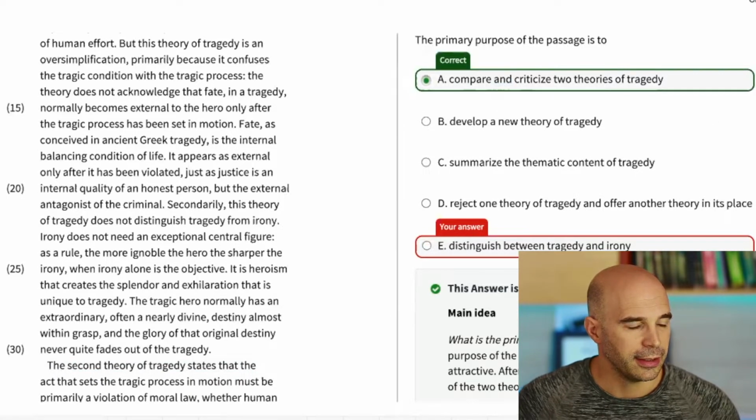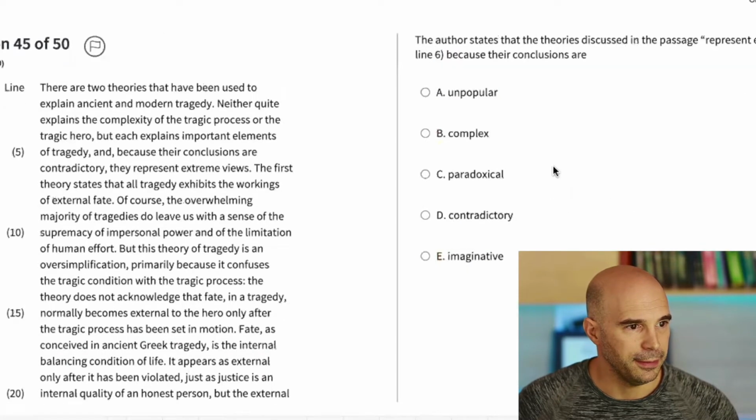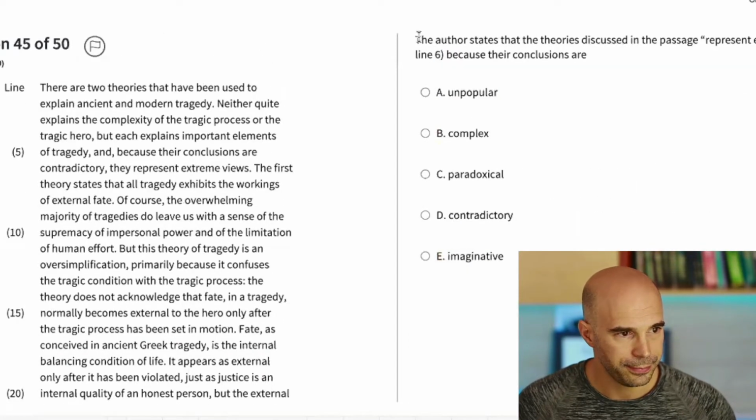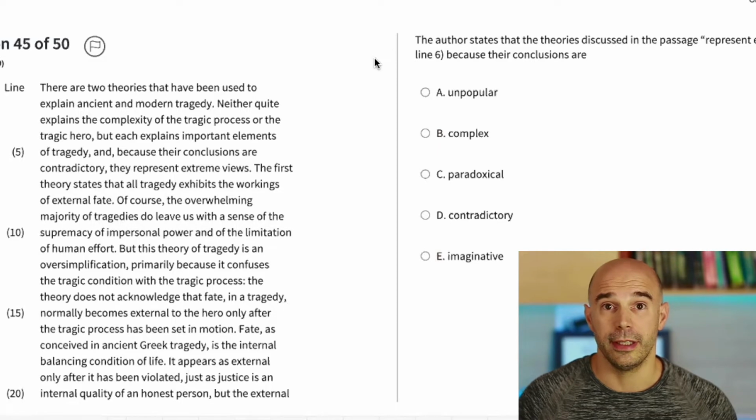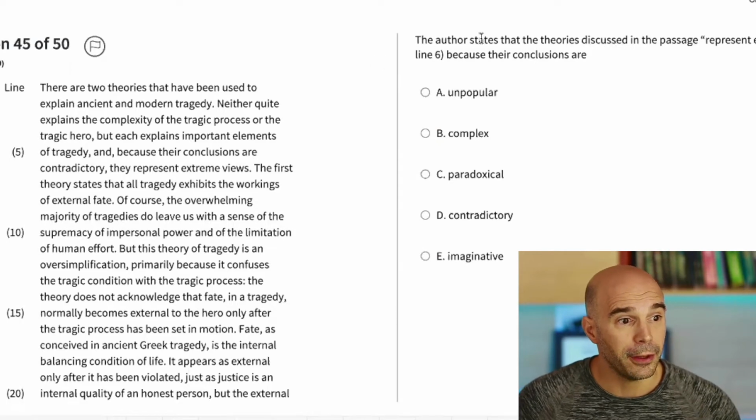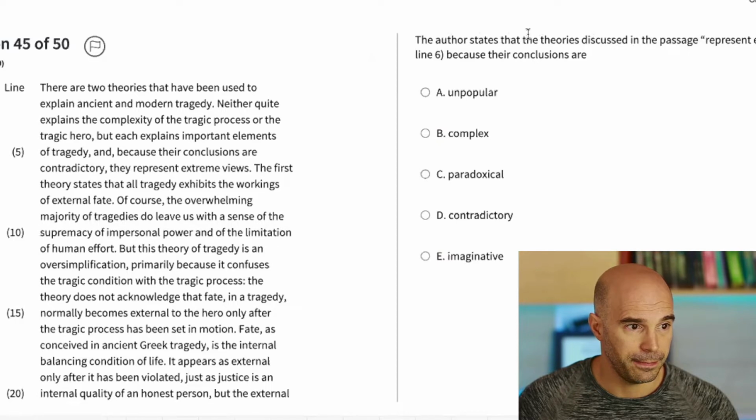All right, so the second question we have here is the following. And by the way, I've never solved or tried to solve any of these questions before, so you're really seeing me trying this for the first time, okay? The author states that the theories discussed in the passage, so the author states, not the theories state. Right? I know that the theories state blah, blah, blah.